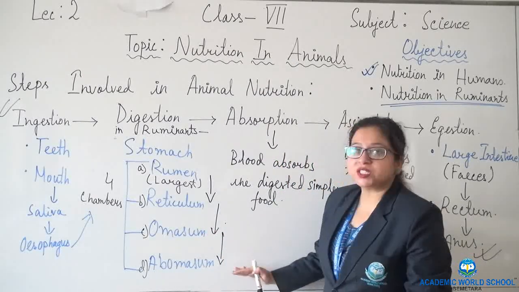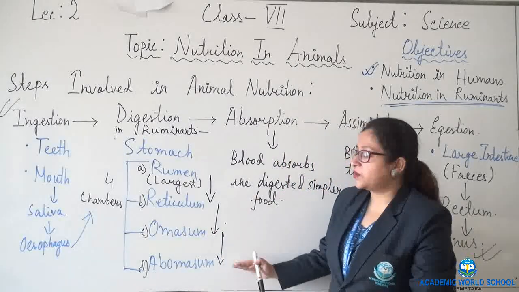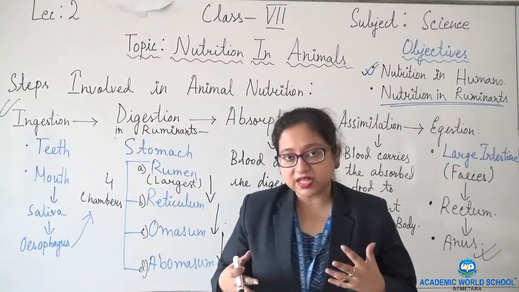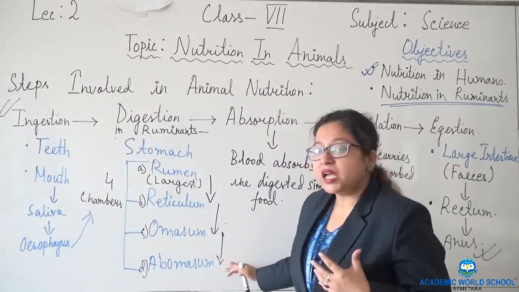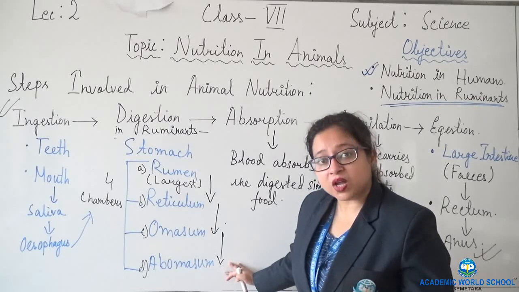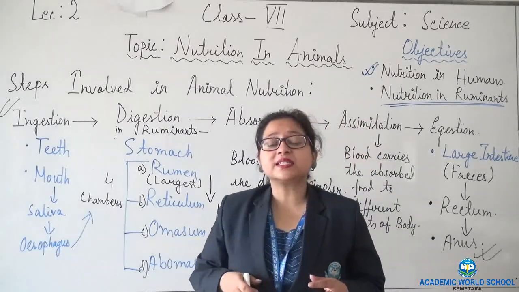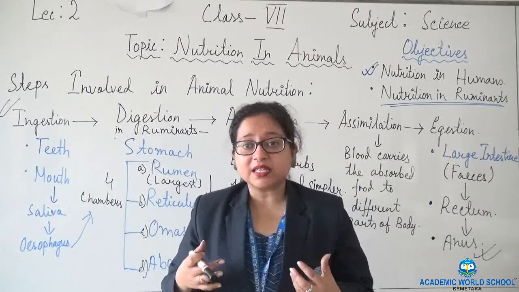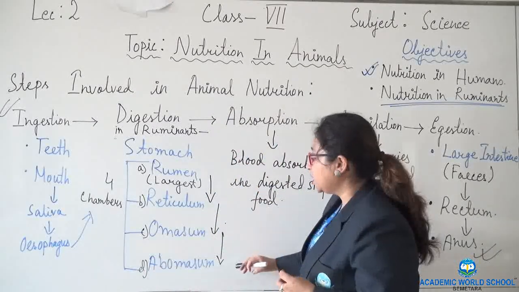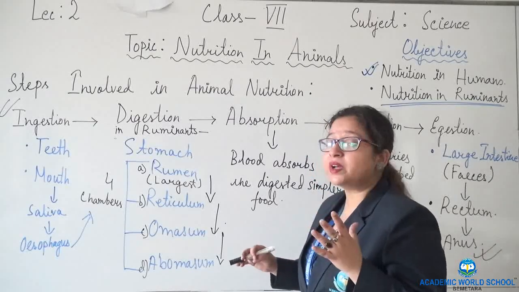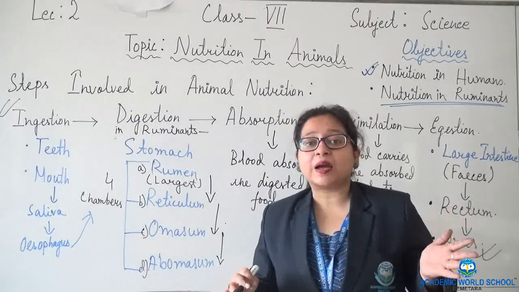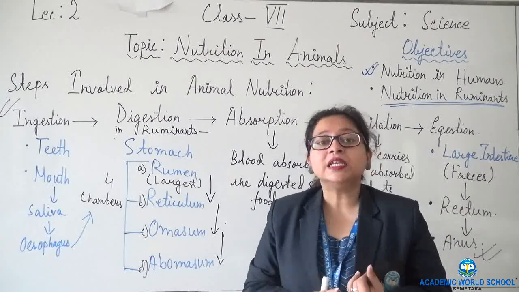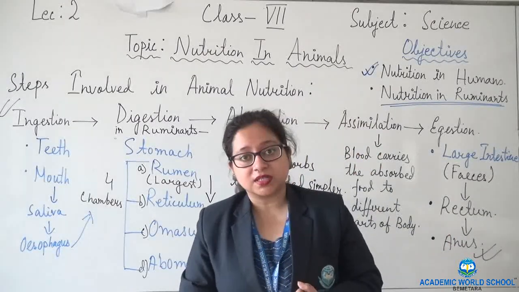Once digestion ends here, next what happens? After the food is digested, it is transported to the small intestine. In the small intestine, again the absorption starts taking place, and as in the case of nutrition in humans, liver and pancreas are present.